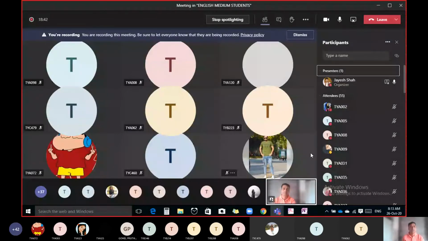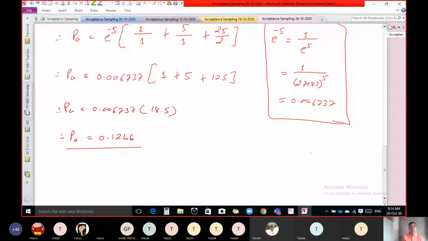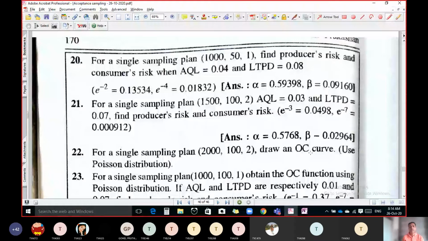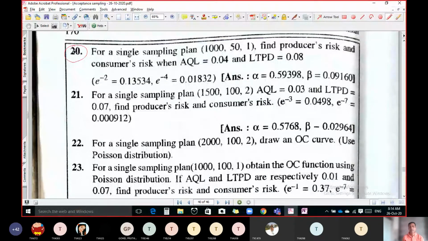Question number 20. For a single sampling plan 1000, 50, 1, find producer risk, that means alpha, and consumer risk, that means beta, if AQL is 0.04, meaning 4%, and LTPD is 0.08. This is also the same as questions 17, 16.